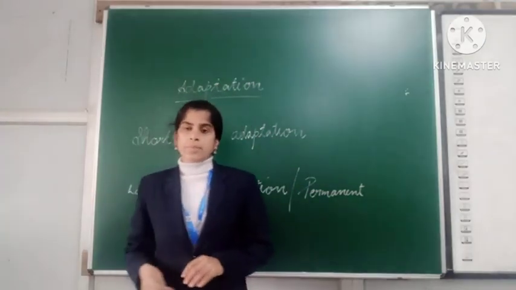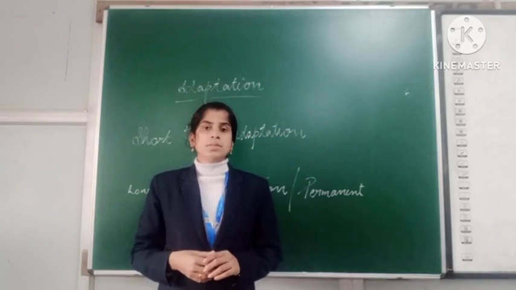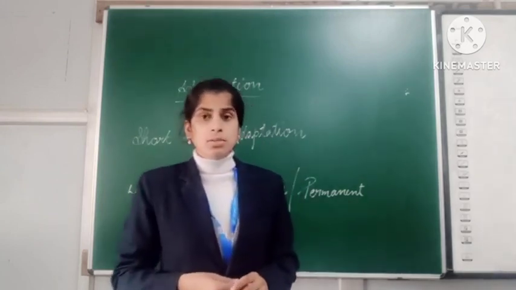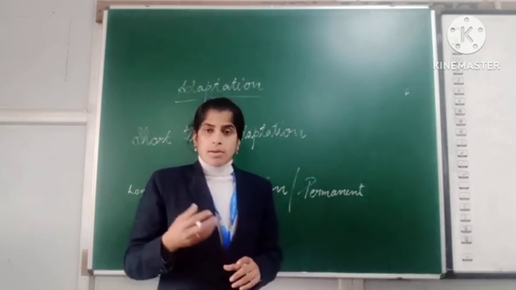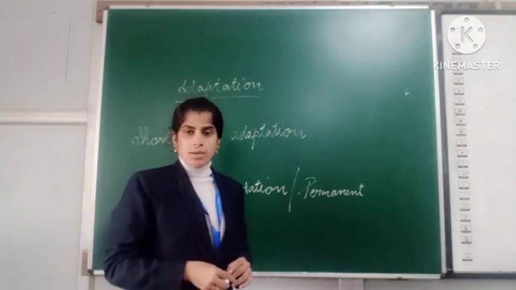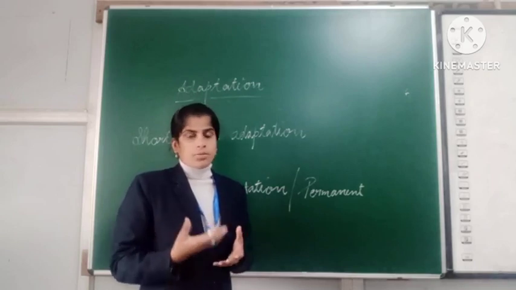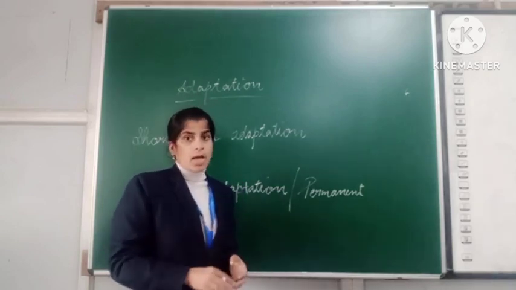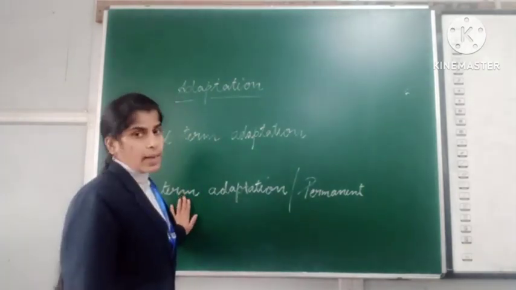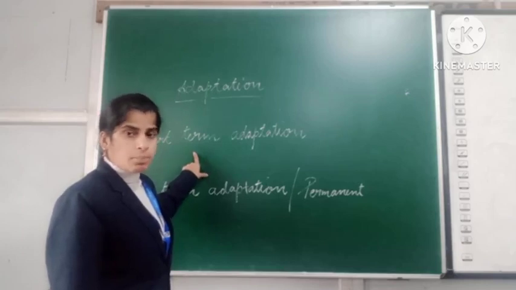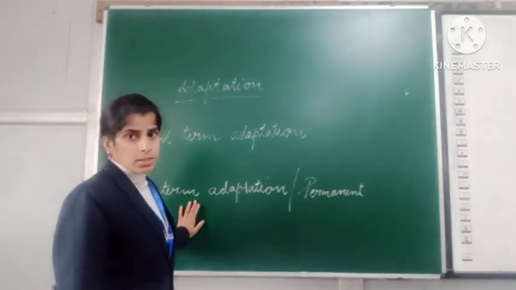So once again, what is the definition of adaptation? Adaptation is the ability of an organism to change for better adjustment with the environment. That is called adaptation. It is a characteristic of an organism, and it includes both structural and functional features. And these adaptations are of two types. One is short-term adaptation and the other is long-term adaptation. Short-term adaptation is a temporary adaptation only, and long-term adaptation becomes a permanent adaptation.